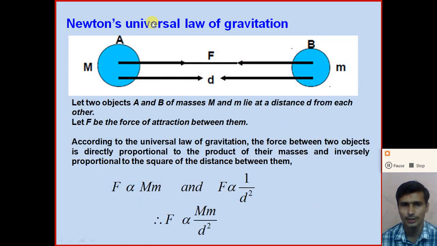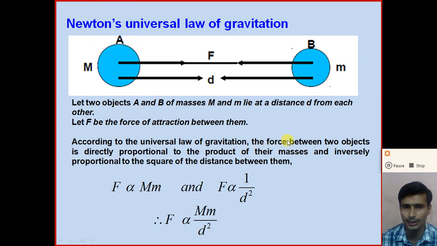Dear student, let us consider two objects A and B of masses capital M and small m lying at a distance d from each other, right? Let F be the force of attraction between them, that is the gravitational force. The gravitational force between object A and object B is F, and this gravitational force is a mutual attractive type of force.